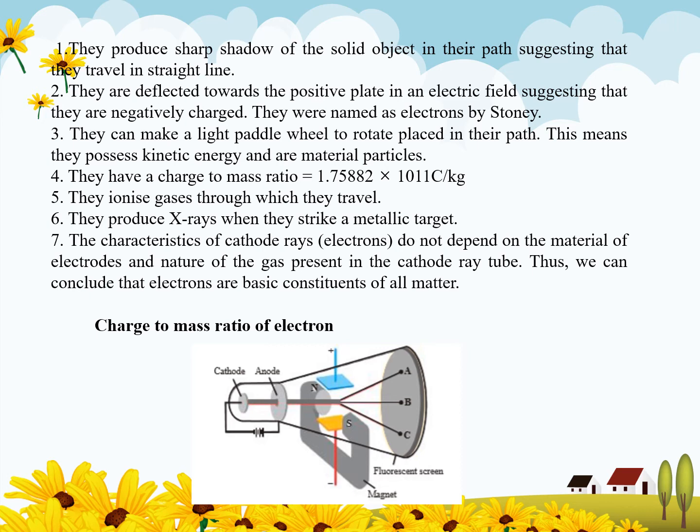This is the experimental assembly for the calculation of the charge to mass ratio of the electron. And you see, this is the cathode, this is anode, and when they pass through a north and south pole, they are deflected in a certain way, and after deflecting they fall on a fluorescent substance.